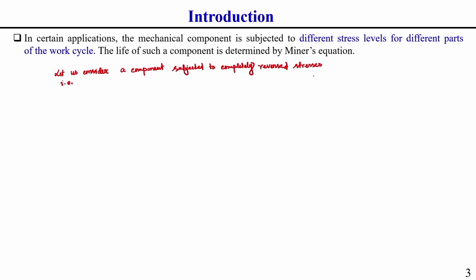It can be reversed stresses or fluctuating stresses, but reversed stresses will be better to understand.